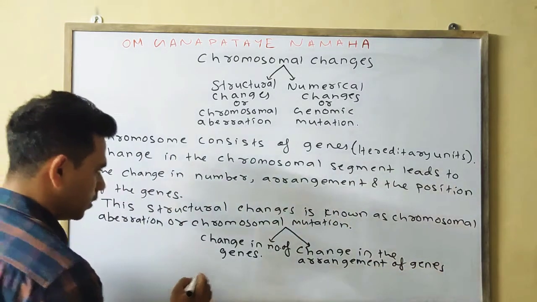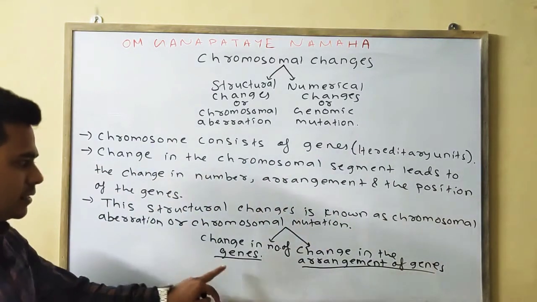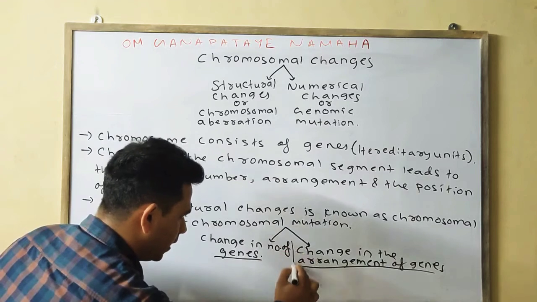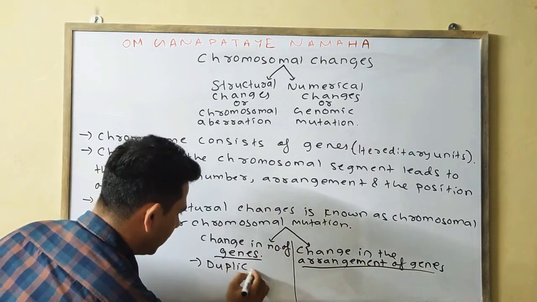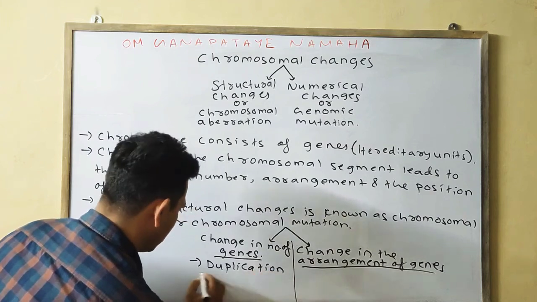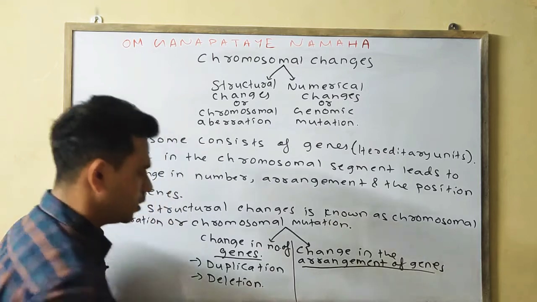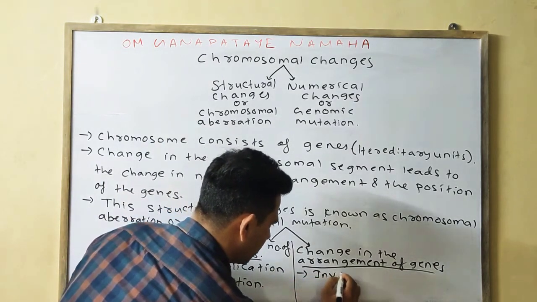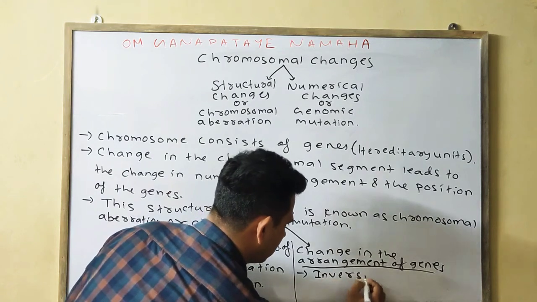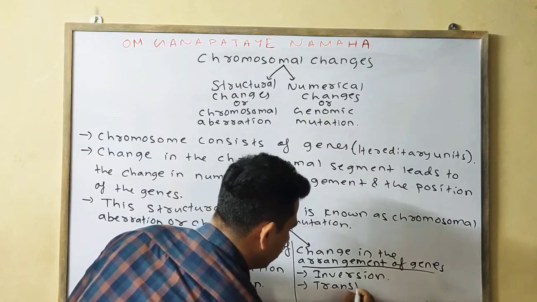Okay. Further, under the change in the number of genes, it is of two types. One is your duplication, the other one is your deletion. Whereas under the change in the arrangement of genes, one is your inversion, the other one is your translocation.